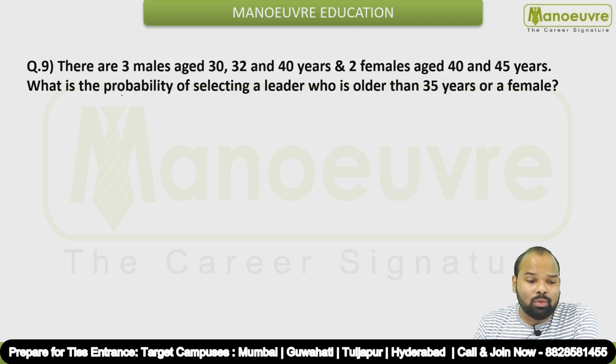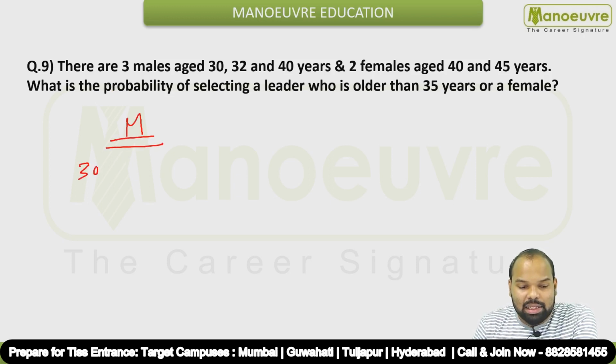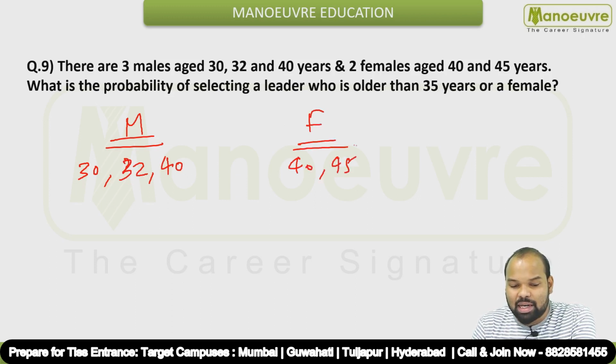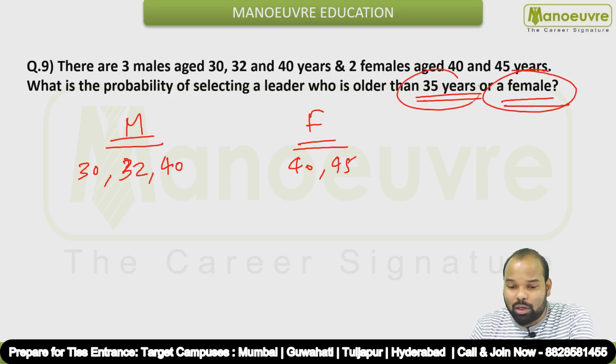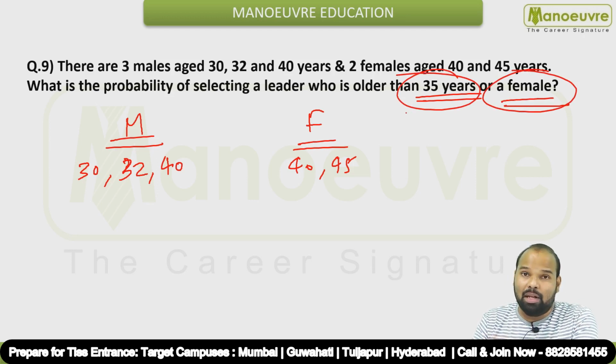So question number 9 now. There are 3 males aged 30, 32 and 40 years and 2 females aged 40 and 45 years. What is the probability of selecting a leader who is older than 35 years or a female? Okay, so males are 30 years of age, 32 and 40 years, and there are 2 females of 40 and 45 years, correct? Okay, so what we have to do, we have to select a leader who is older than 35 years or a female. Okay, so female भी चलेंगे और 35 years से ऊपर होंगे तो वो भी चलेंगे, ठीक है, मेल होंगे तो भी, ठीक है.